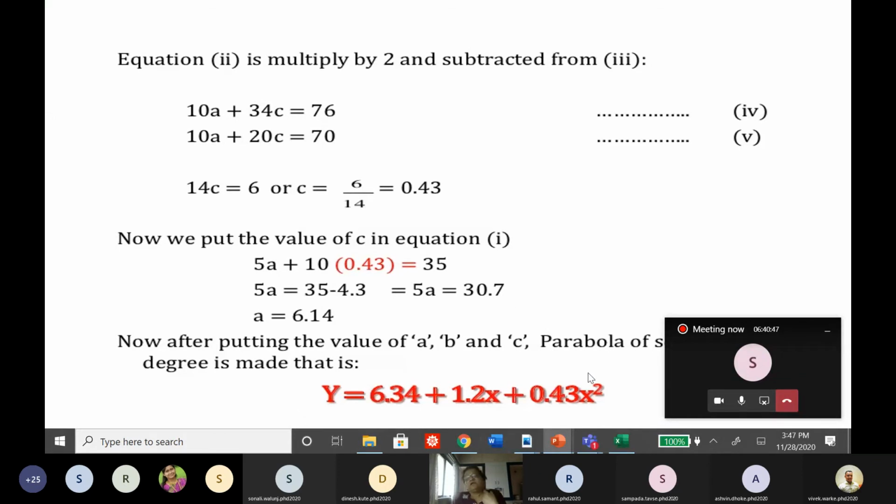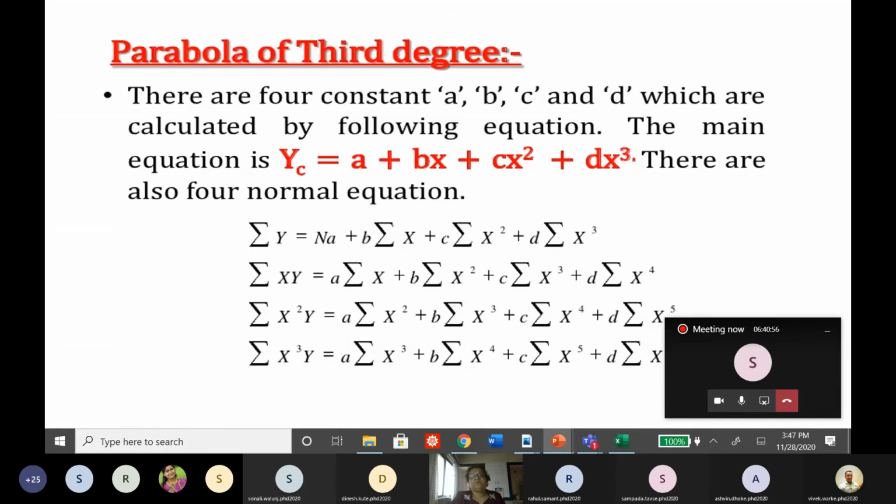Not necessarily a parabola. You can have a curve with a polynomial of degree 4, degree 5 and 6. This is particularly in the case of a parabola of second degree. That's what I was telling you, that you can have a polynomial. Instead of a parabola, it should be a polynomial of degree 3. Method is the same. This is the original equation. Because these are 4 constants, A, B, C, D, we need to have 4 equations.